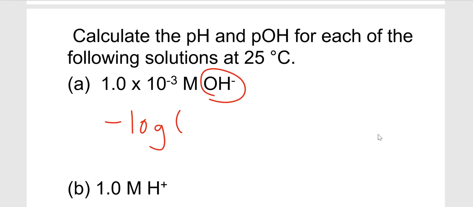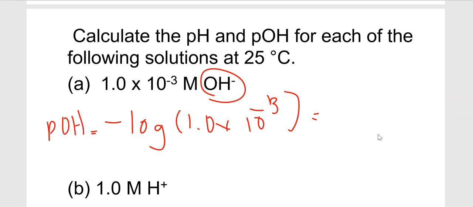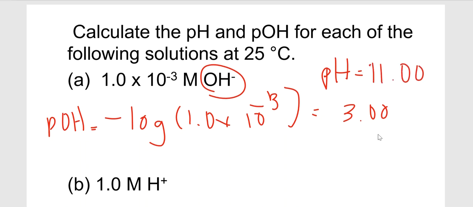Negative log 1.0 times 10 to the negative 3, right? So that means that this pOH is equal to 3.00. So that means that the pH has to be equal to 14 minus 3, so it is going to be 11.00, just like that.